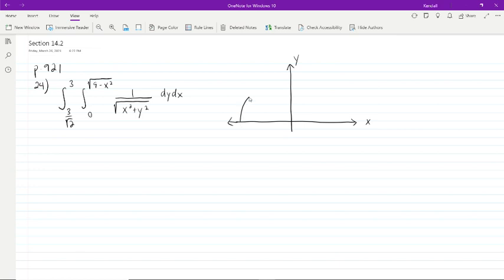All right, so we have our semicircle. Oops, we're almost there with a semicircle. Let's try it one more time. Yeah, that's good enough.